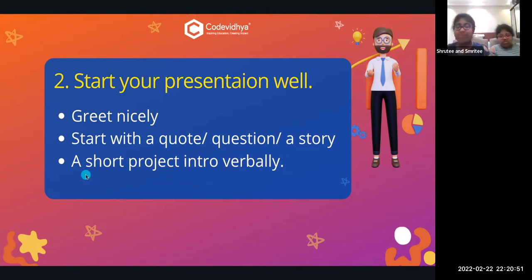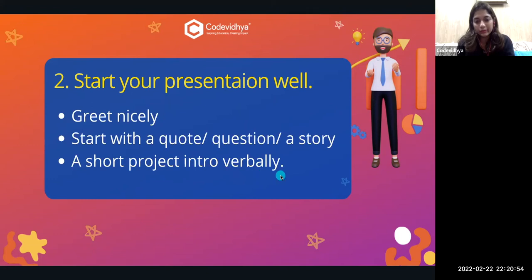Yeah, the last tip is helpful, but at some places when time is not the constraint, you can tell about your project briefly in about 30 to 60 seconds, not more than that. For example, in the photosynthesis project, you can say, okay, I'm going to speak about the requirements, how I collected the pot and the plant and everything. Then I'm going to talk about the process, then observations, and then the conclusion.